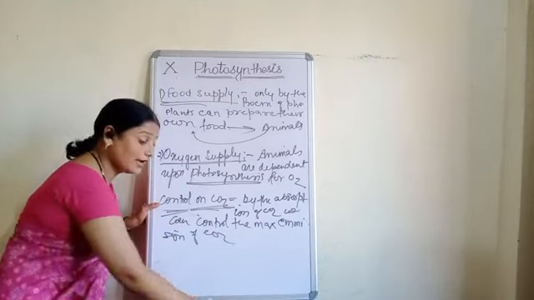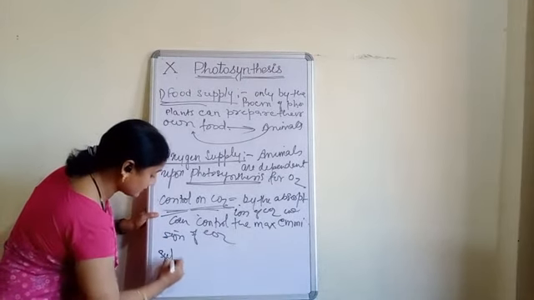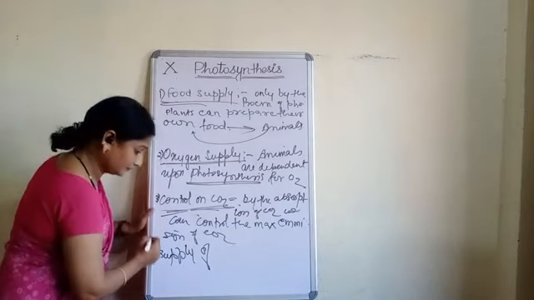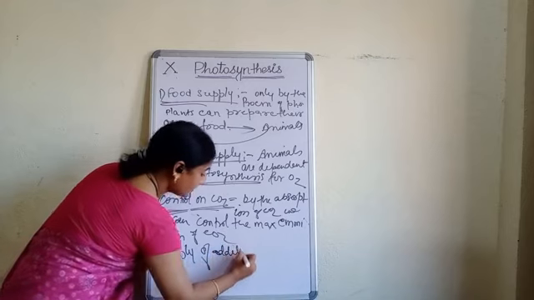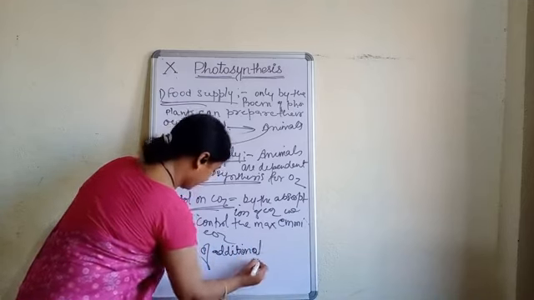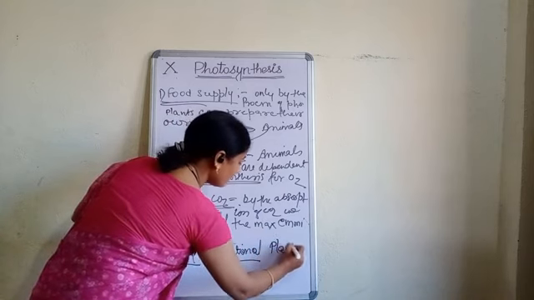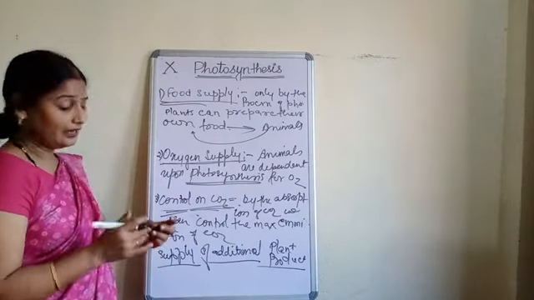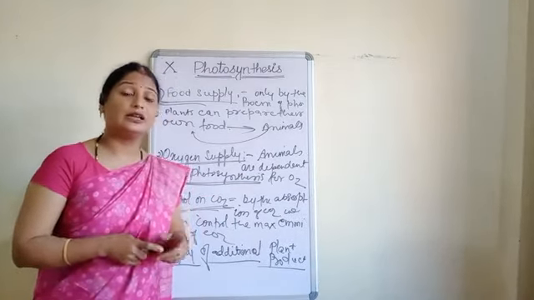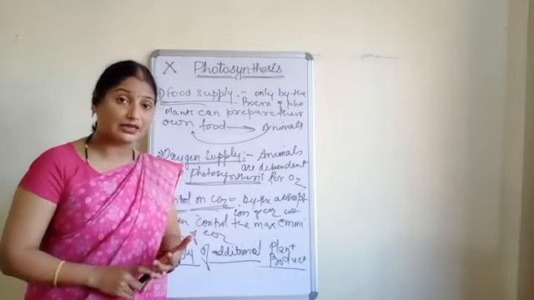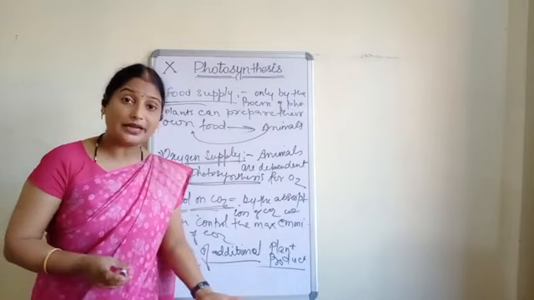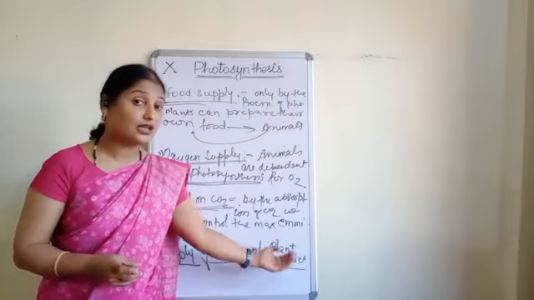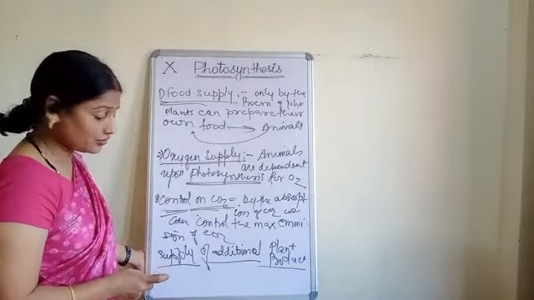After that, supply of additional plant products. This is the next topic. Now this is also easy. From the plant, whatever we get: wood, timber, medicines, latex, gums, fruits, everything. So how will we get these things? That is from the plant. And how will the plant grow? By the process of photosynthesis only. So this is the importance of photosynthesis.